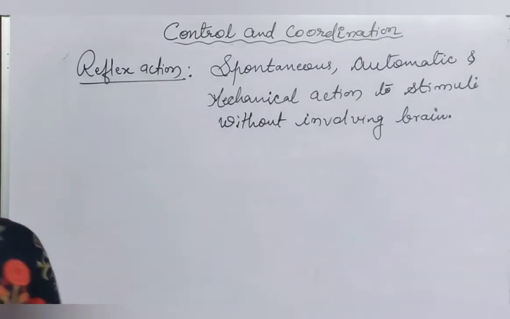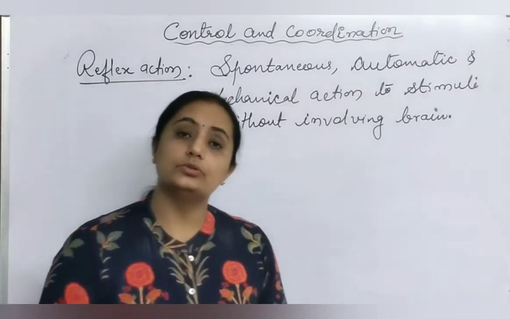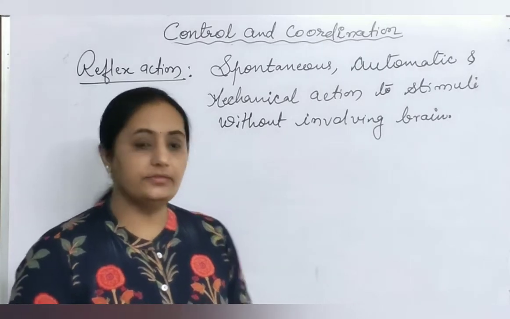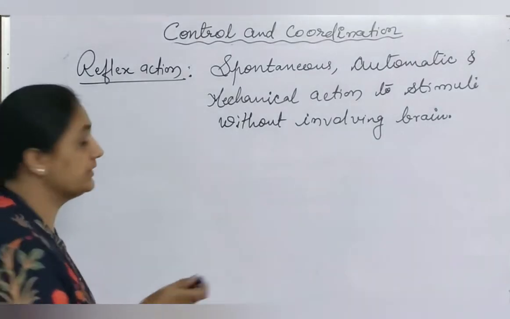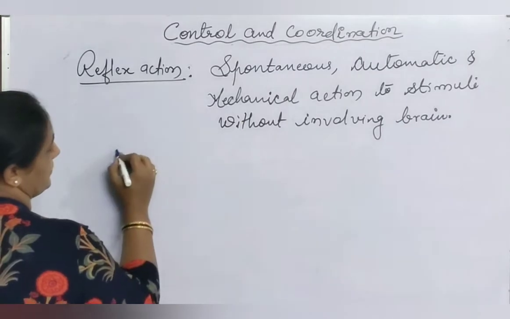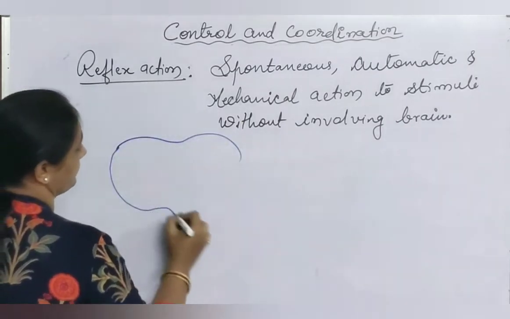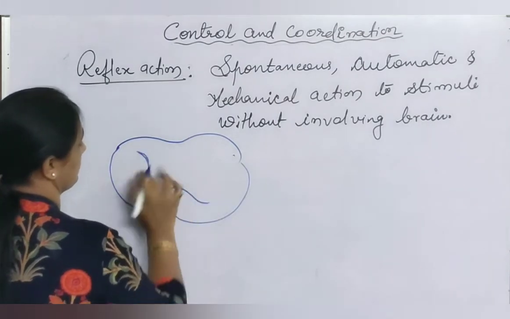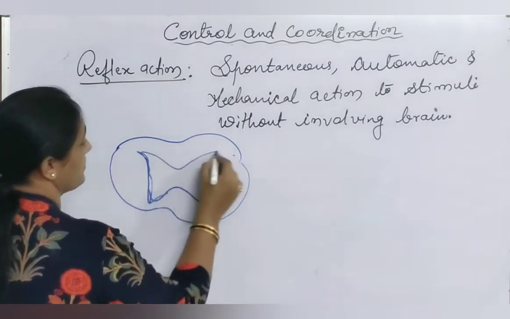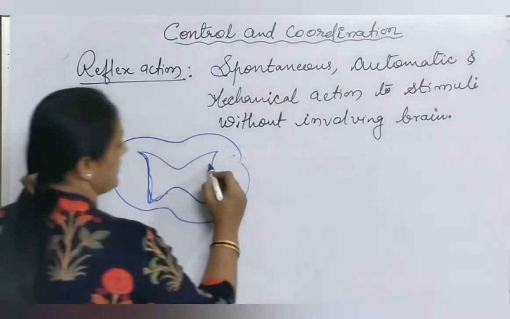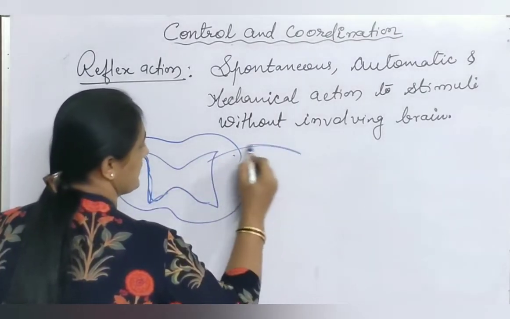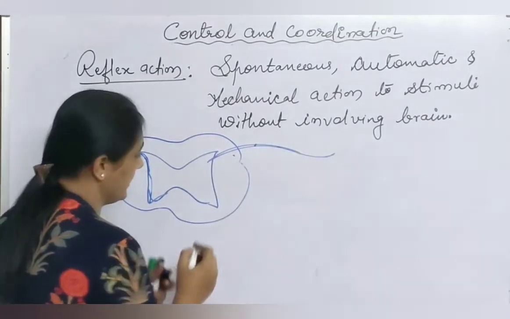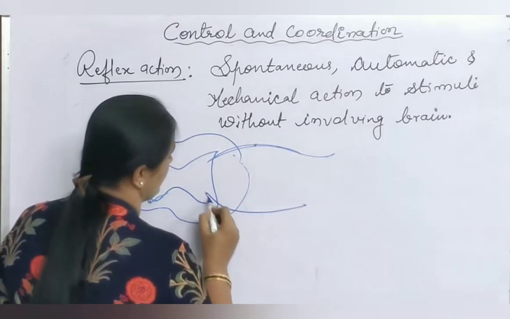Like in the last class we discussed how neurons are related with each other, that is, sensory and motor neurons are running parallel with each other. How are they running parallel? Like we have drawn a rough sketch there of the spinal cord, in which we have seen both the neurons running parallel. Suppose from here the sensory neuron is coming. Sensory neuron is coming from this side. Motor neuron.